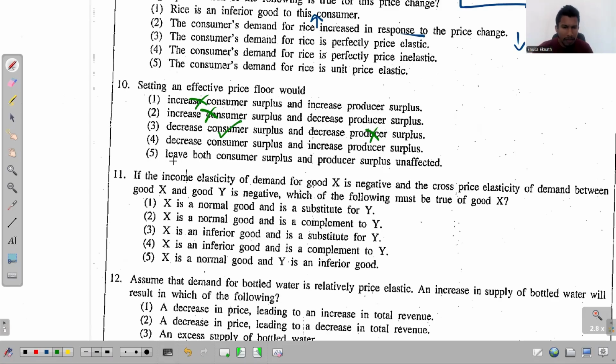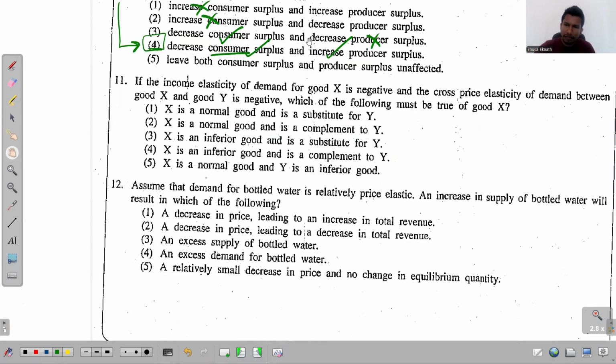So this is wrong. The fourth one, decrease consumer surplus, true. Increase producer surplus, 100% true. So this is the answer. And then the fifth one, let's see the fifth one. Leave both consumer surplus and producer surplus unaffected. No, they get affected. Right? The consumer surplus decreases and the producer surplus increases. So the answer is the fourth one for this 10th question.